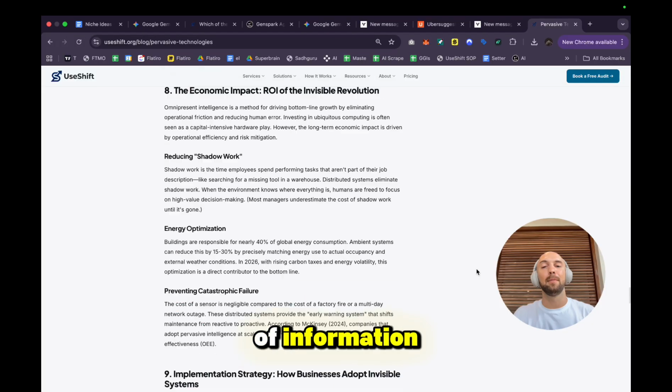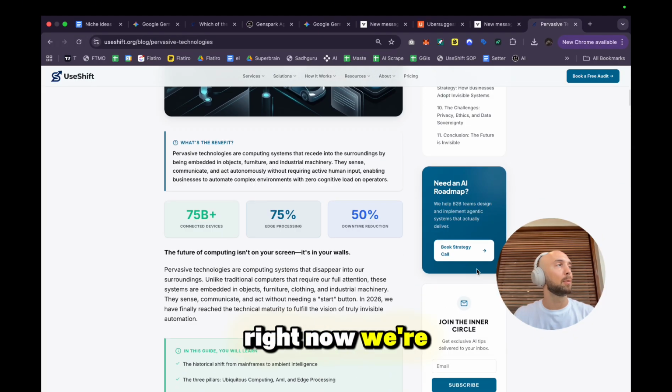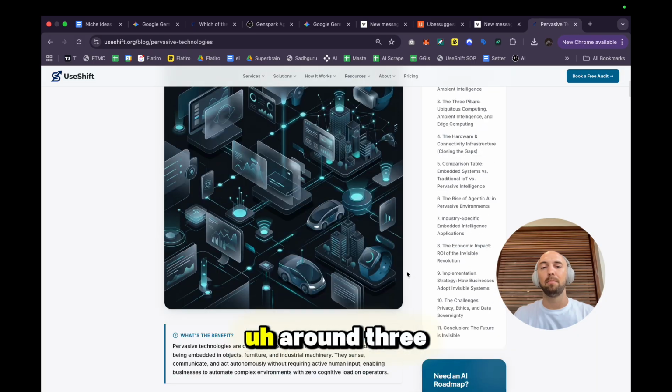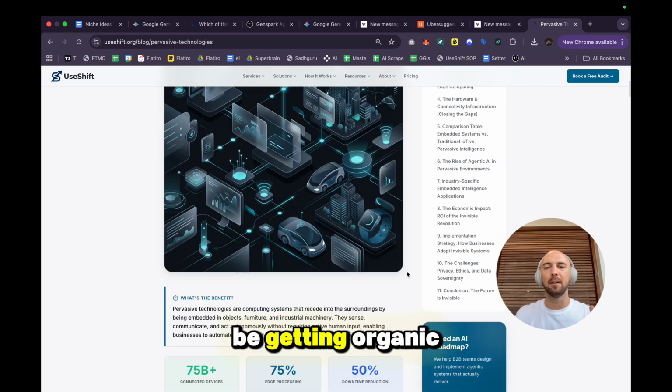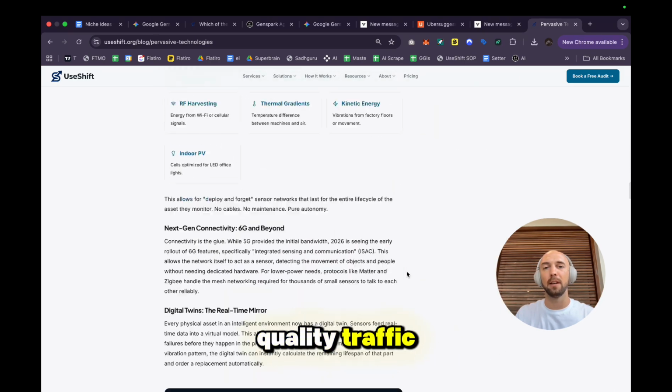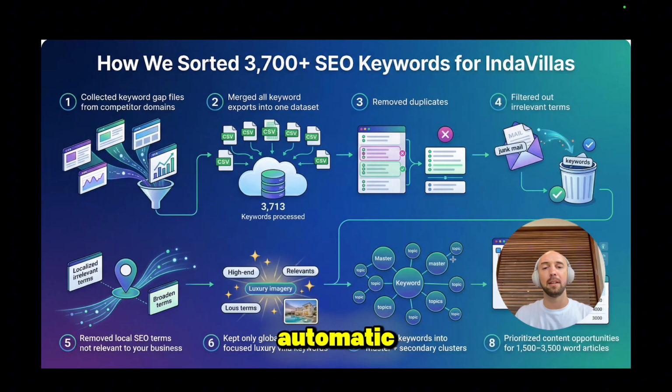Yeah, I know it's a lot of information, but this is just amazing. And right now we're producing around 3 to 5 articles for each website a day. And my next step is I'm gonna launch it on more and more domains. So I'm gonna be getting organic quality traffic just by having these automations where it's all completely automatic.